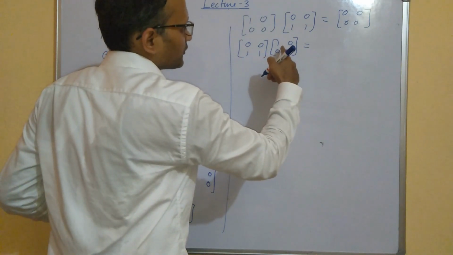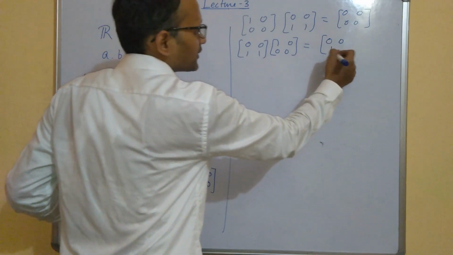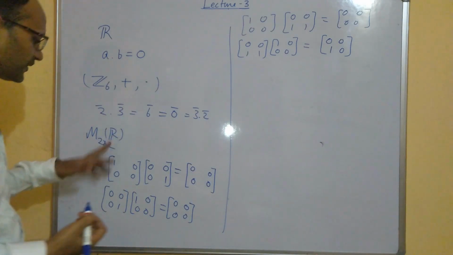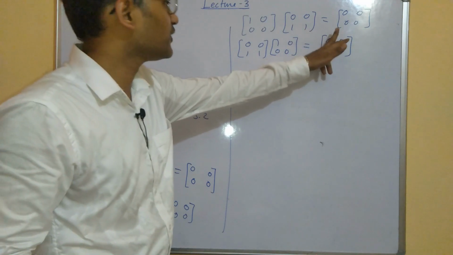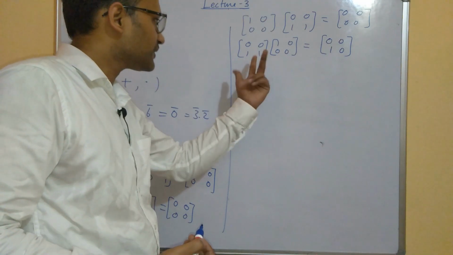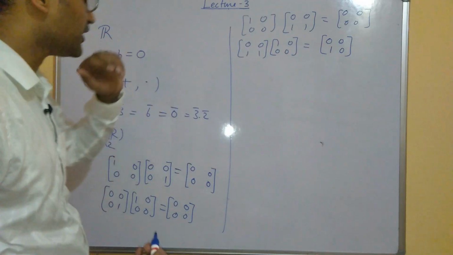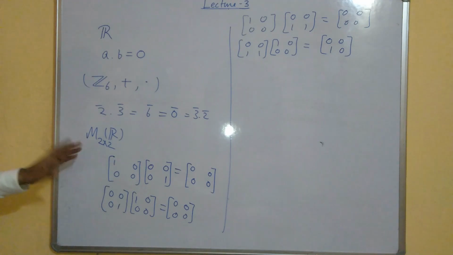This will give you 0 0 and this will give you 1 0. So it is non-zero. So from here to here it is 0, but when you change the direction then it is non-zero. So both may happen.